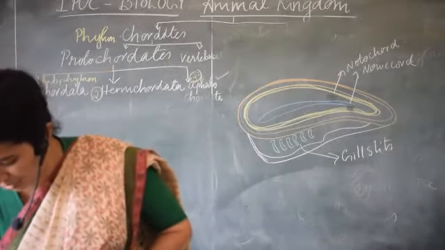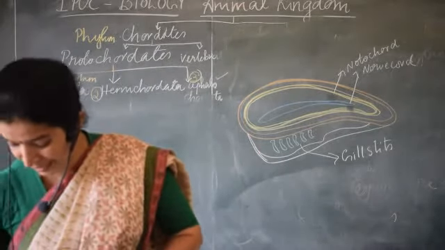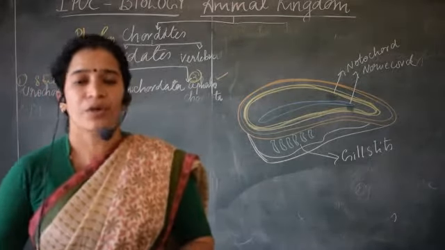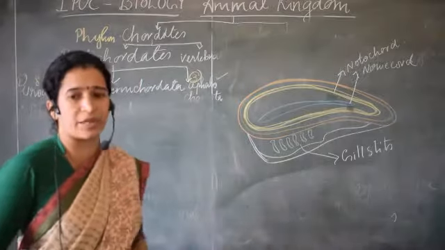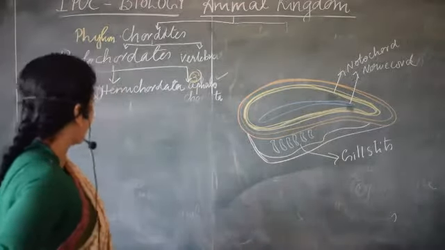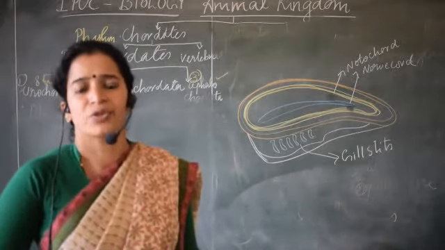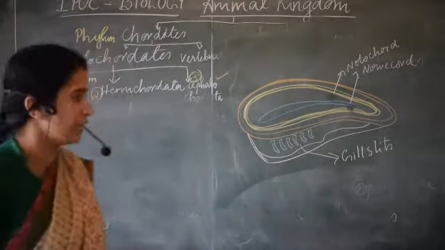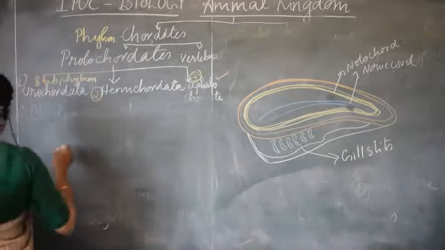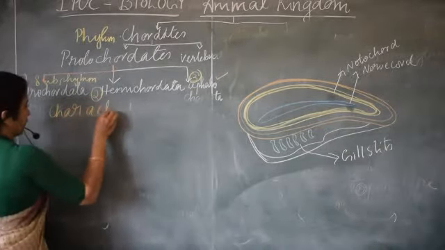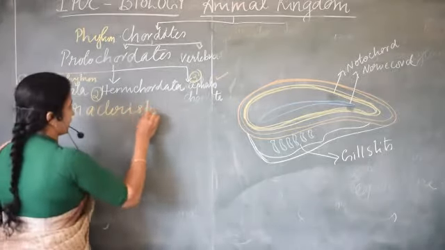So these are the major features. And the circulatory system: how is the circulatory system found in the higher animals, in the chordates, in the hemichordates, and in the case of urochordates or cephalochordates also this applies. So they have a closed circulatory system. So the main characteristic features of phylum Chordata are like this.